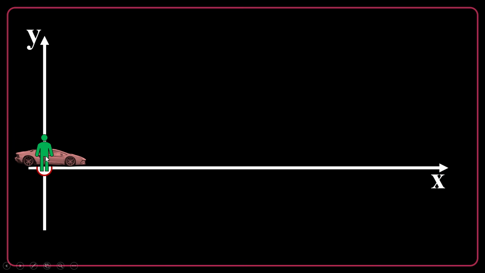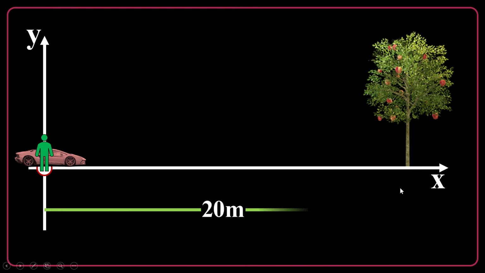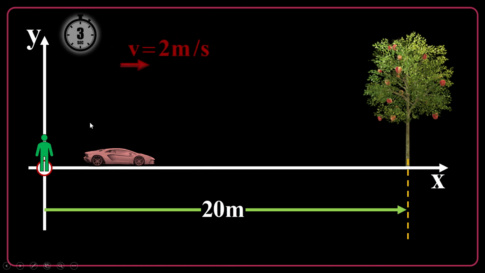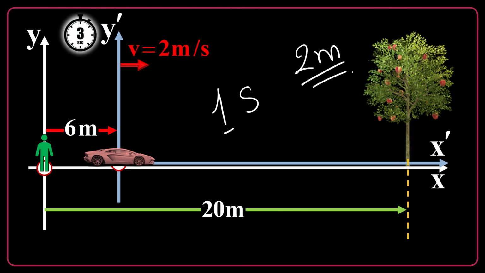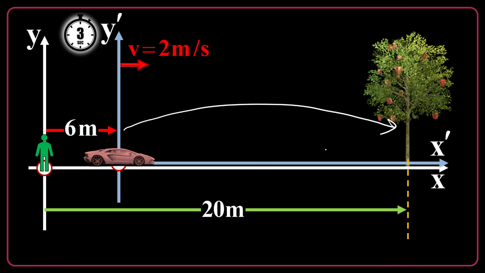Here I have a ground observer at rest and a car moving rightward. There is a target point like a tree 20 meters away from both. The car is traveling at constant speed of 2 meters per second. After 3 seconds, we expect the car to travel 6 meters, okay? Because in every second it travels 2 meters, so after 3 seconds, we expect 6 meters. So the remaining distance from the car to the tree is 20 minus 6, so it's 14.